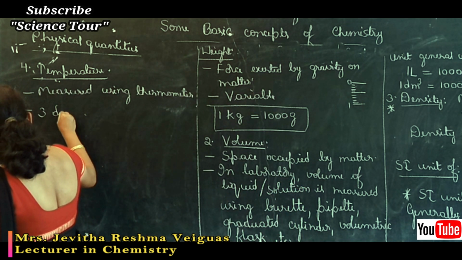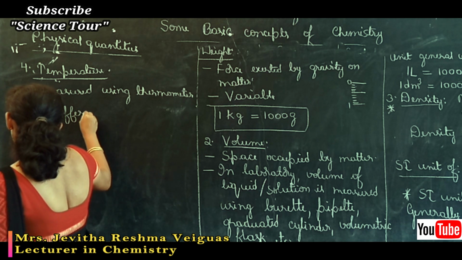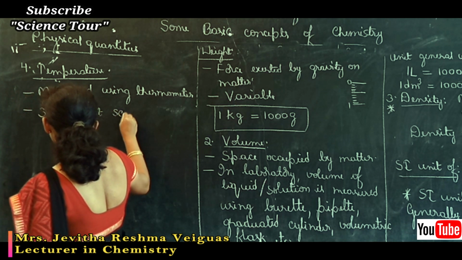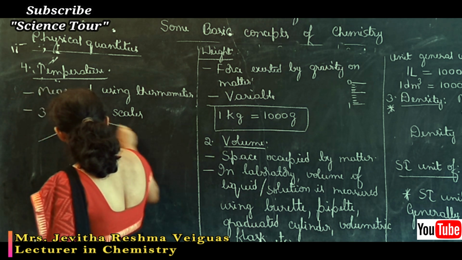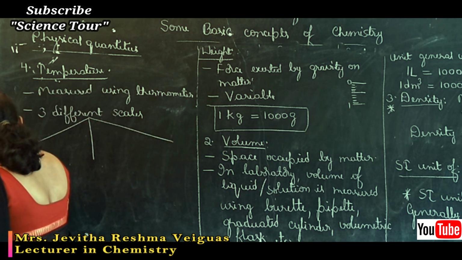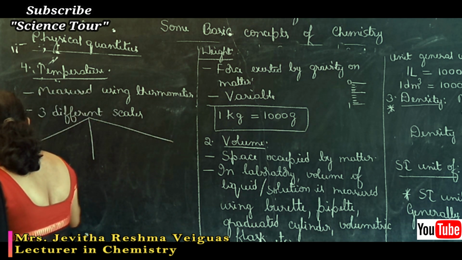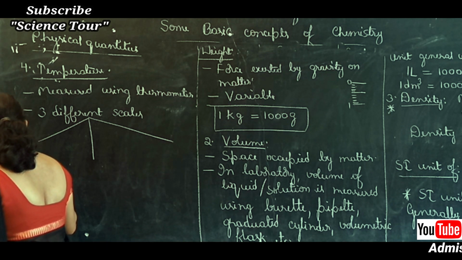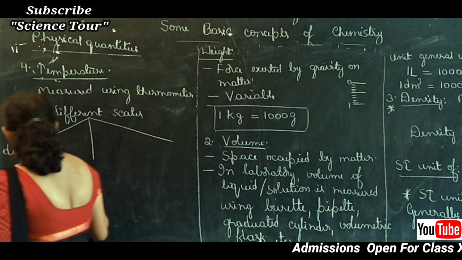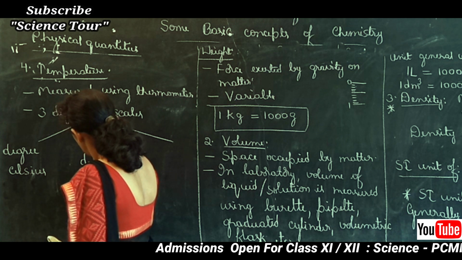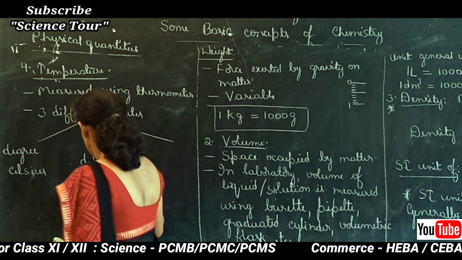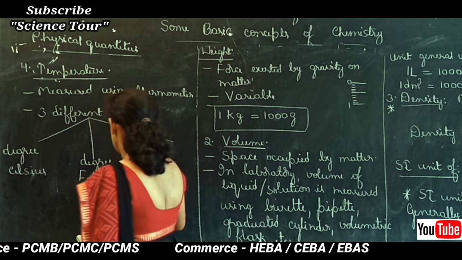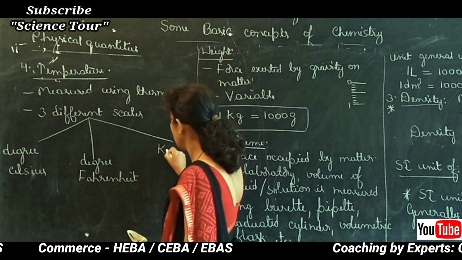The first one is degree Celsius, the second one is degree Fahrenheit, and the third one is the Kelvin scale.